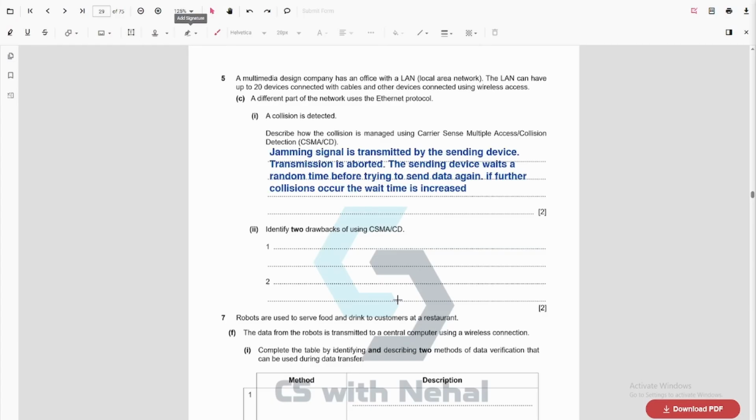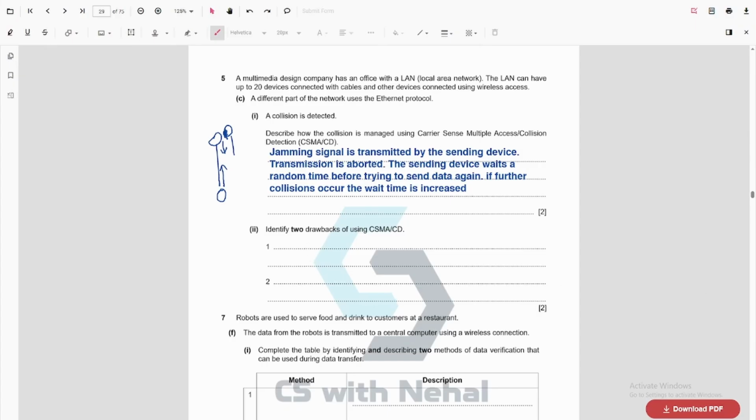Basically, what happens is, if I have a device and another device, if I send data and there is a collision, a signal is sent to the sending device, right? So the transmission is aborted. So the sender will wait a random time before trying to send the data again. So if I send the data again and a collision occurs, then the random time will be increased.